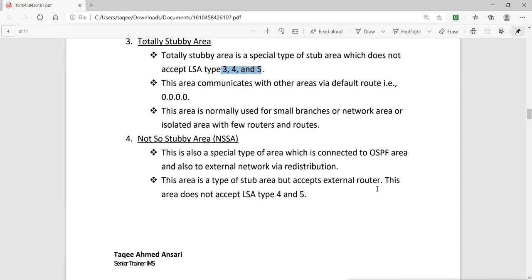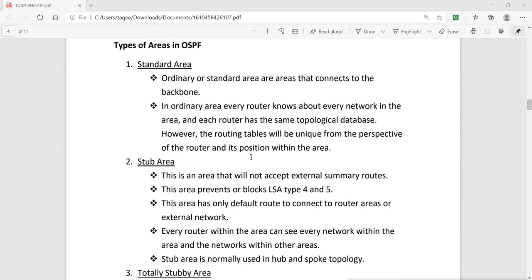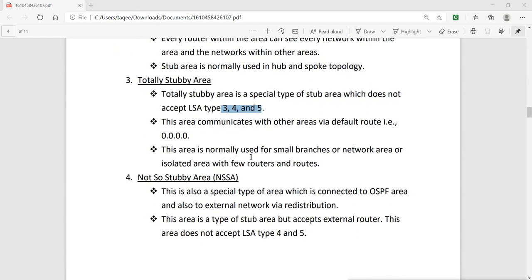This area does not accept messages of number 4 and 5, not the update and any acknowledgement, but still it is connected to an external network, that means outside of the autonomous system. So these are the different areas we have in OSPF: standard area, stub area, totally stubby area and not so stubby area.